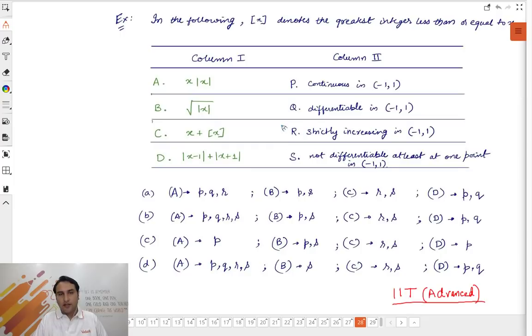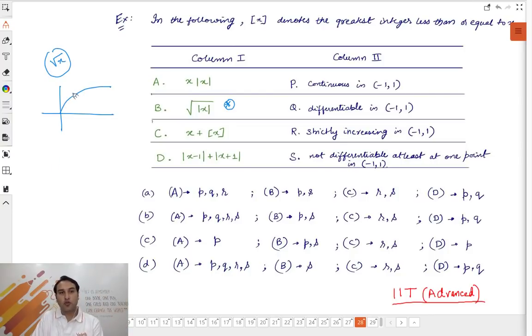But look at this. Again, very simple. क्या करना है? X into mod x. You need to plot its graph. You need to plot the graph of x into mod x. It is very simple, by the way. ठीक है? You need to plot the graph of under root of mod x. Very important. This is very important graph. In fact, the graph of under root of x is actually very important. Its graph is like this.